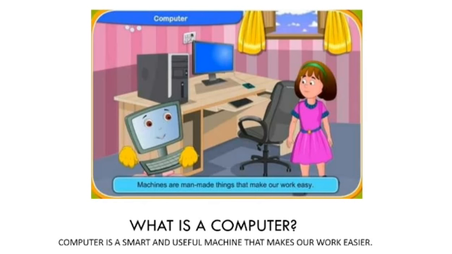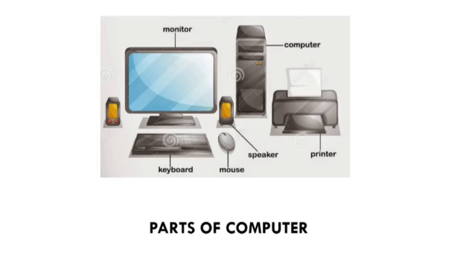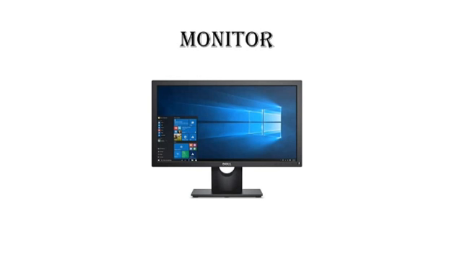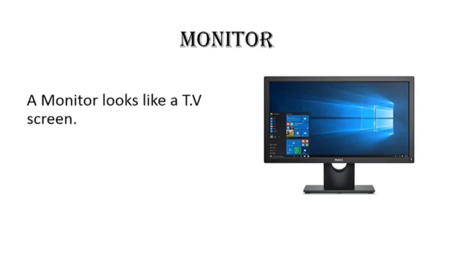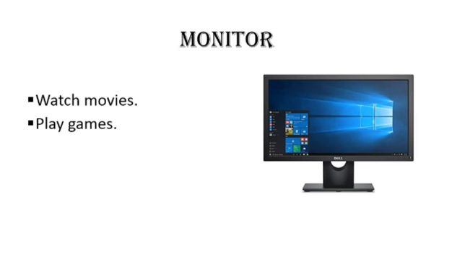Now, look at this. These are the parts of a computer. All the parts of a computer are very important. They have different uses. Let's discuss them one by one. Monitor. A monitor looks like a TV screen. You can watch movies on it. You can play games. And you can see the work whatever you are doing.